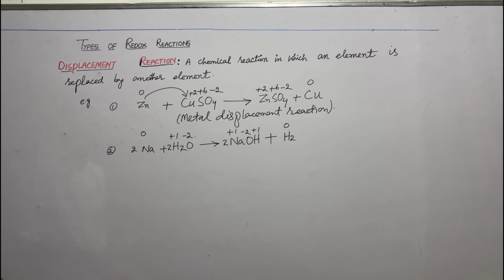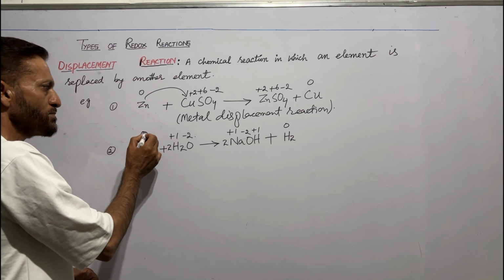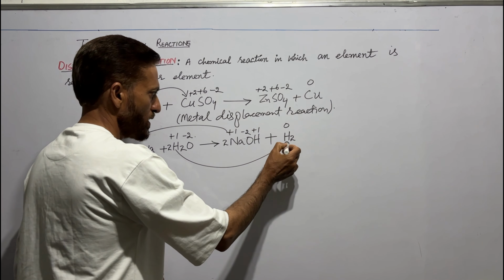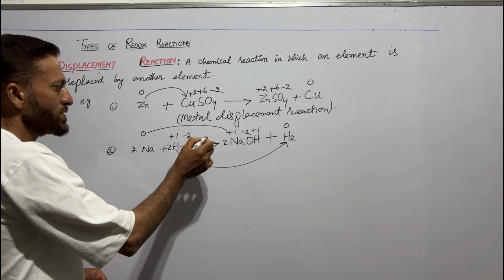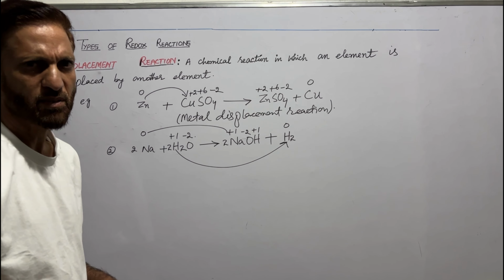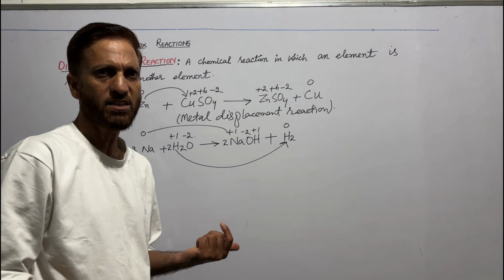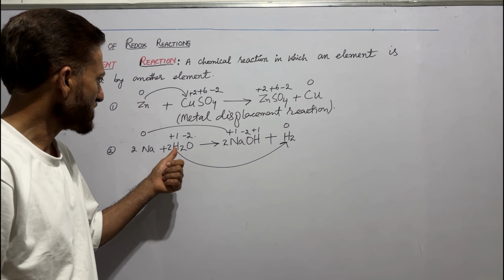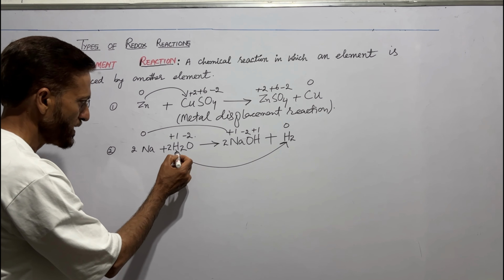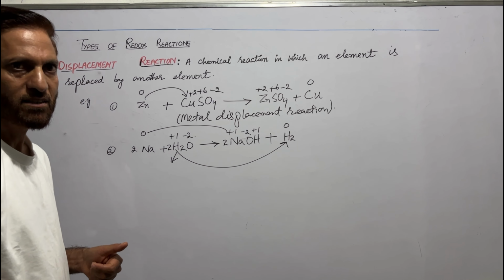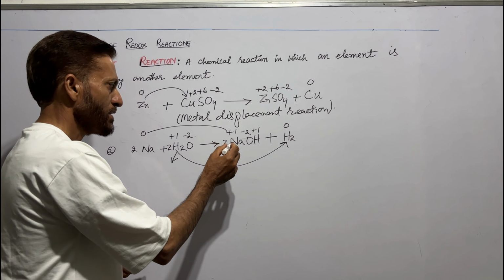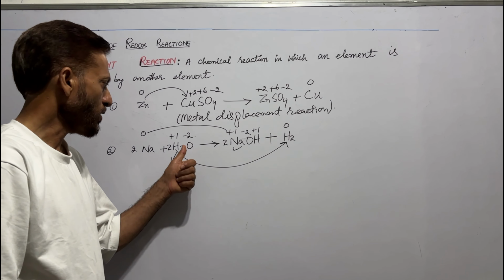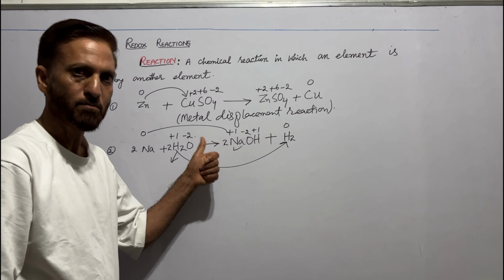Since oxidation number of sodium changes from 0 to +1, oxidation number of hydrogen changes from +1 to 0, oxidation number of oxygen remains same. Since the oxidation number of two elements changes, hence this is also a redox reaction. In this reaction, we see that hydrogen in water is replaced by sodium, which is a metal. A non-metal is replaced by a metal.